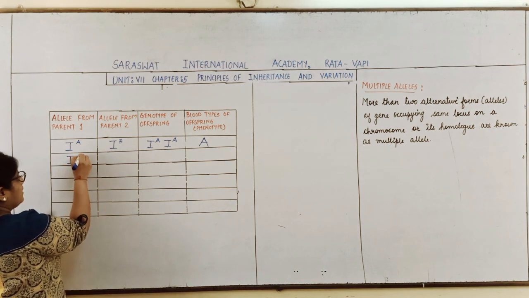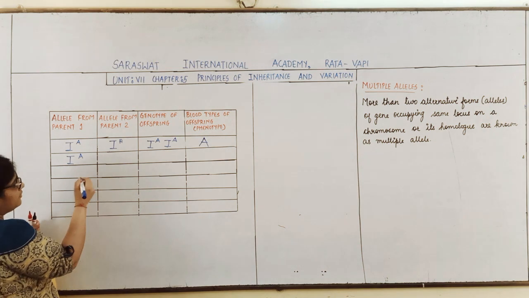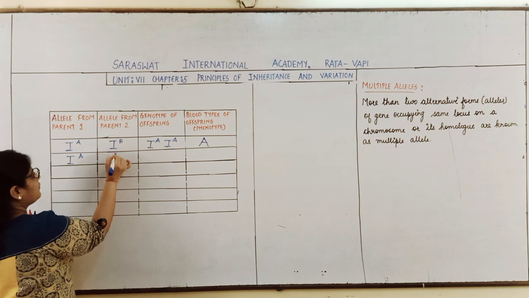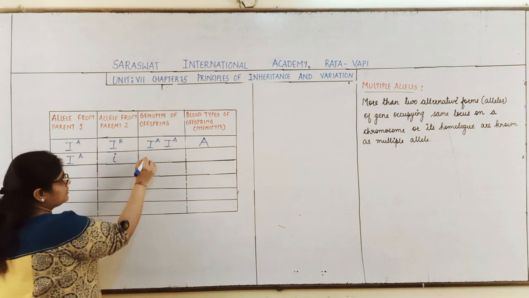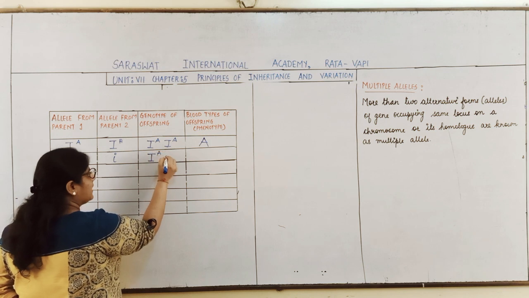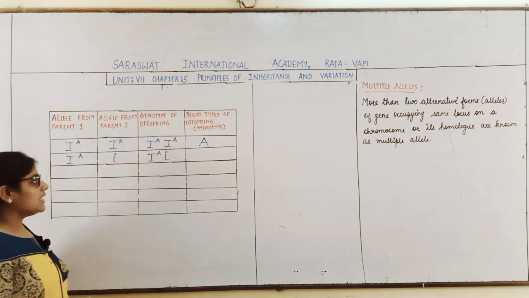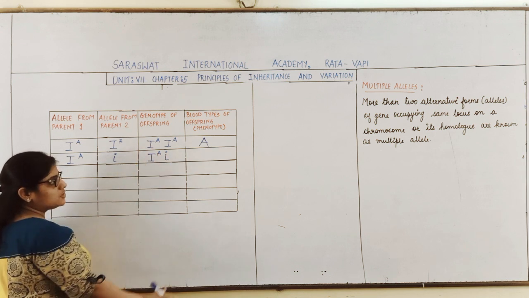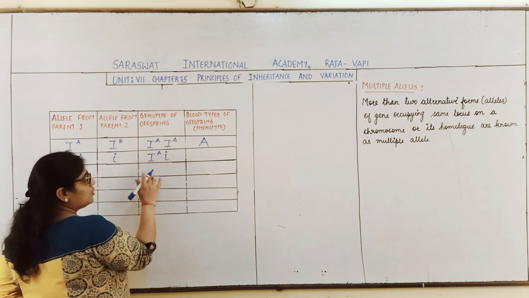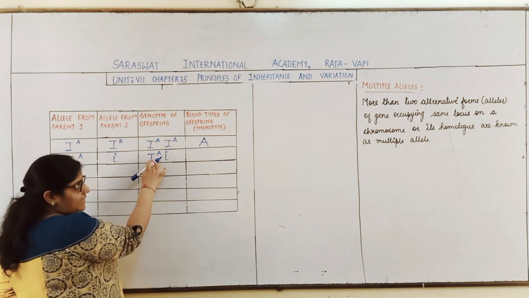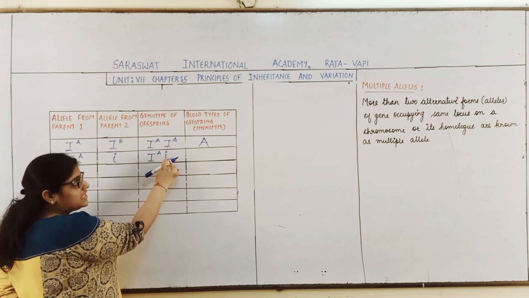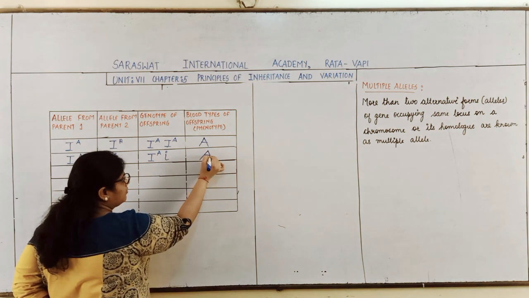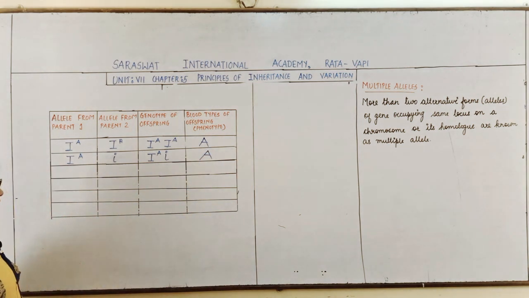When IA is the allele from one parent, small i is the allele from the other parent, what is the genotype of the offspring? IA and i. Now students, I told you, when this condition arises, IA is dominant over small i. So who will express its character? IA will express the character. Small i gene remains recessive. IA develops the A type of sugar. So the blood group of the offspring will be A blood group.